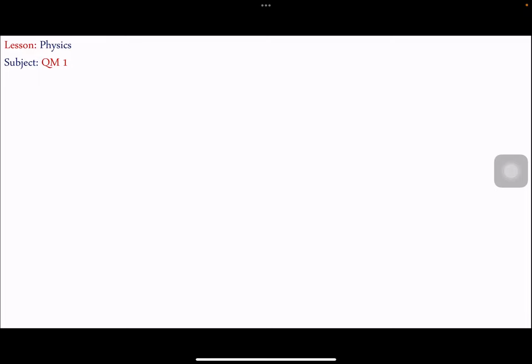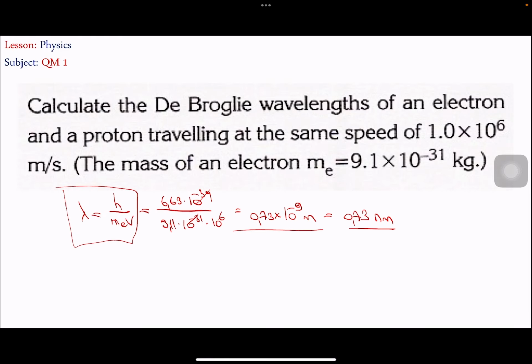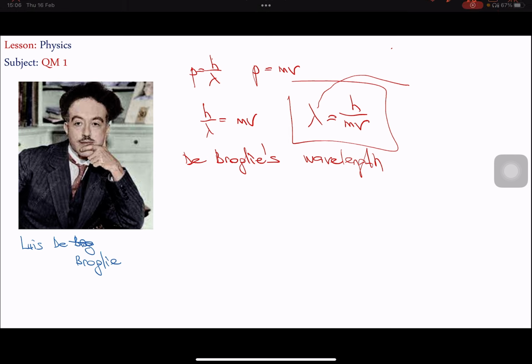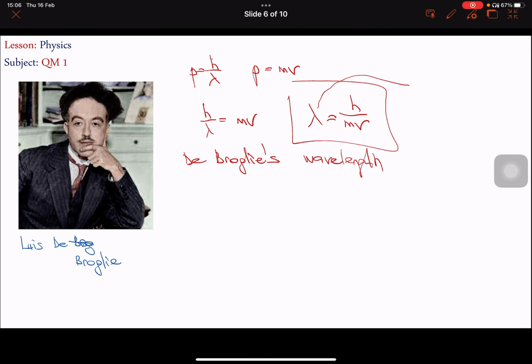The first thing that you have to keep in mind is that the name of the photon was given by Einstein, and then Max Planck derived the formula for the energy of a photon.